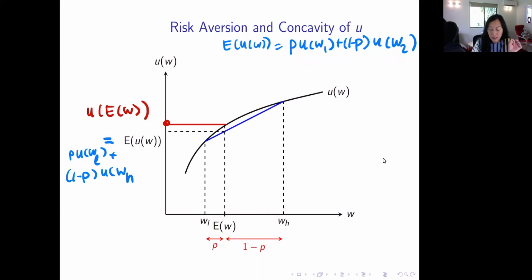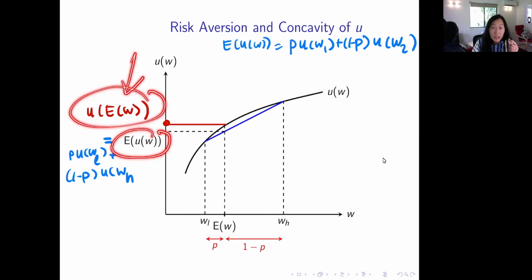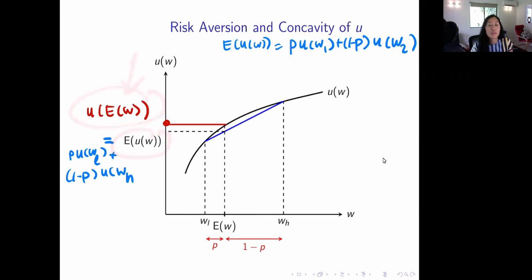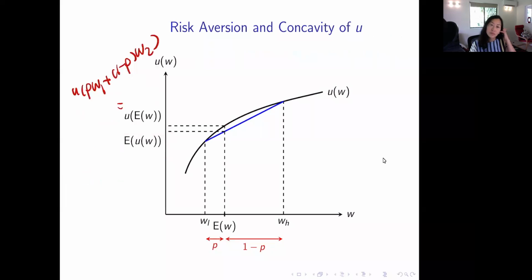We don't know what he's going to get, but we can compute the expected utility of the gamble and compare it to the utility of the sure money, which is the expected wealth. Since this one is greater than that one, he will choose the sure money rather than the gamble.